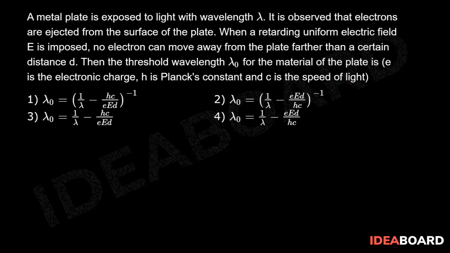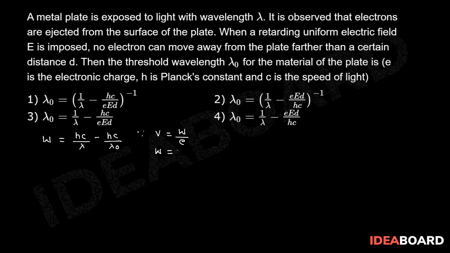Now, as per the given question, we know W is equal to hc by lambda minus hc by lambda naught. But from the definition of the potential, V is equal to W by Q, or instead of Q, e.